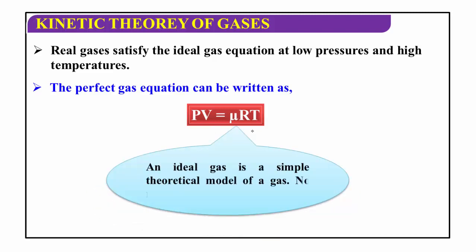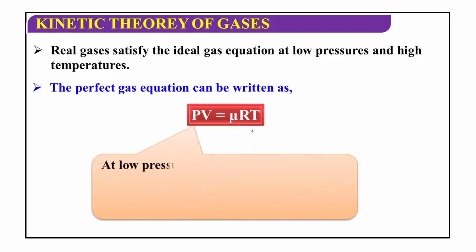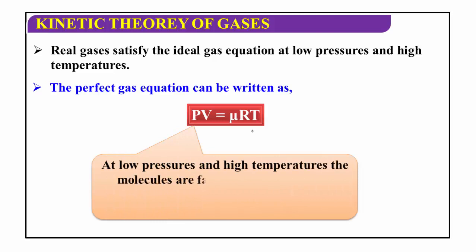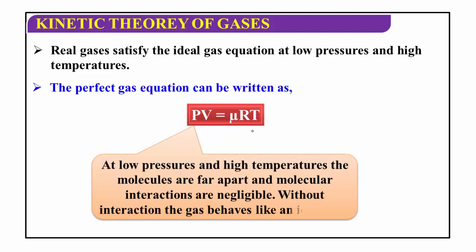An ideal gas is a simple theoretical model of a gas. No real gas is truly ideal. Actually, no real gas is truly ideal because at low pressures and high temperatures the molecules are far apart from each other, and the interactions are negligible.